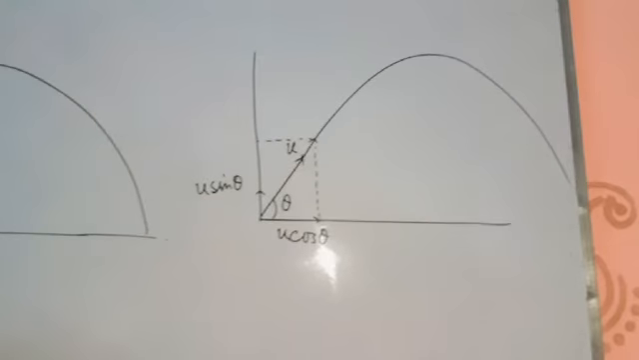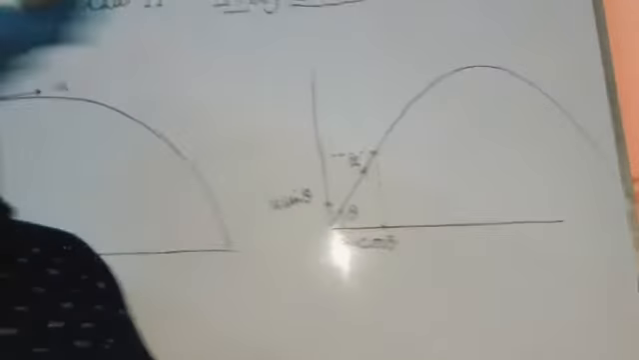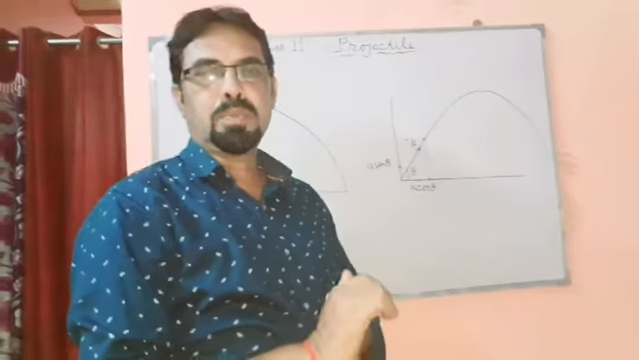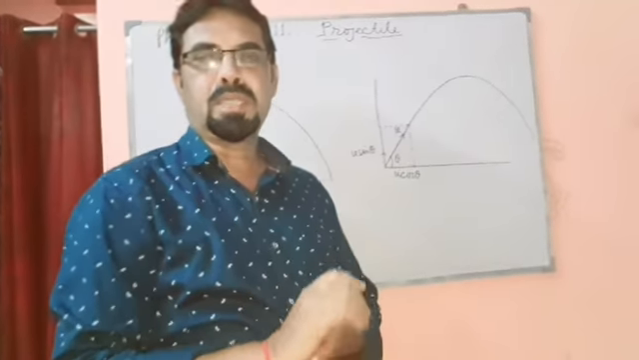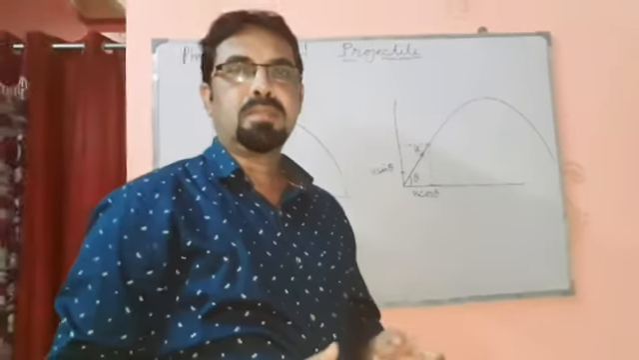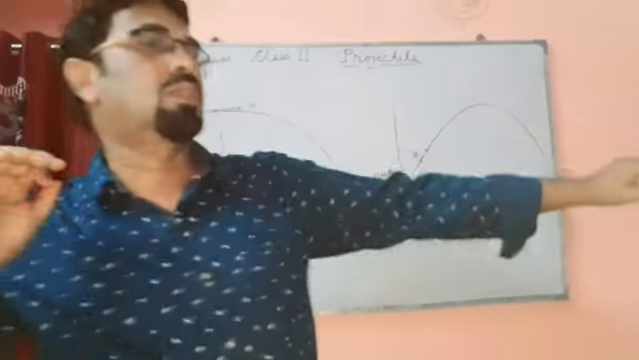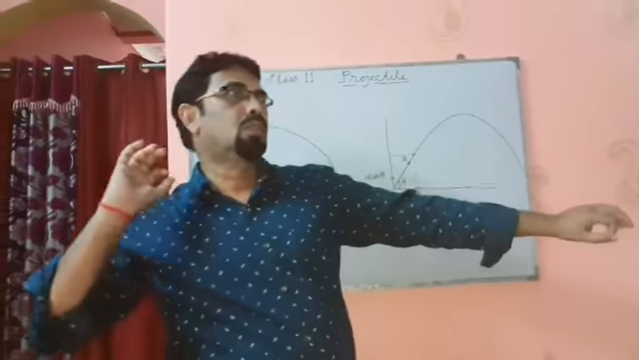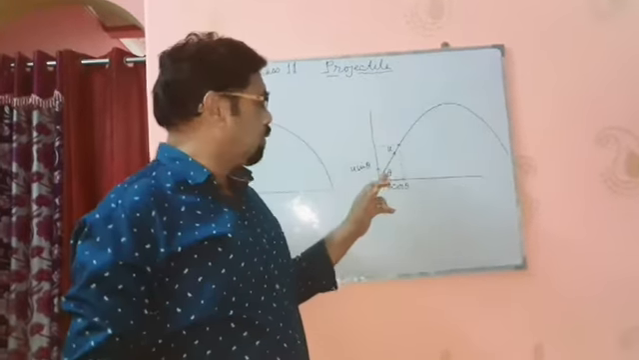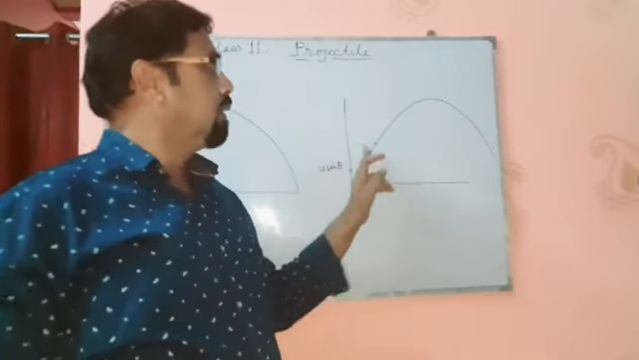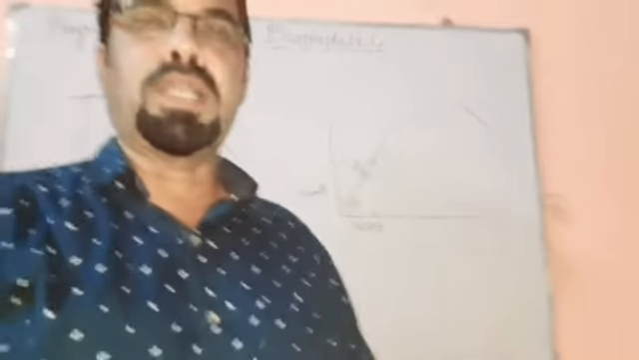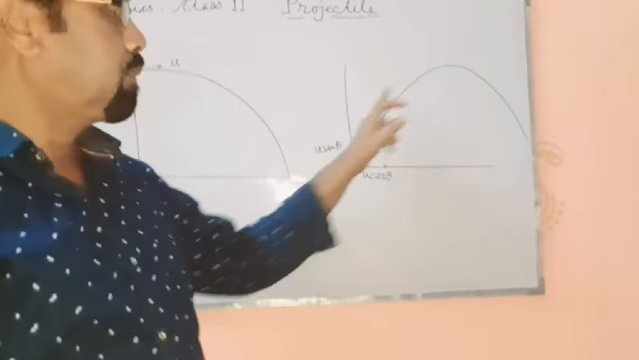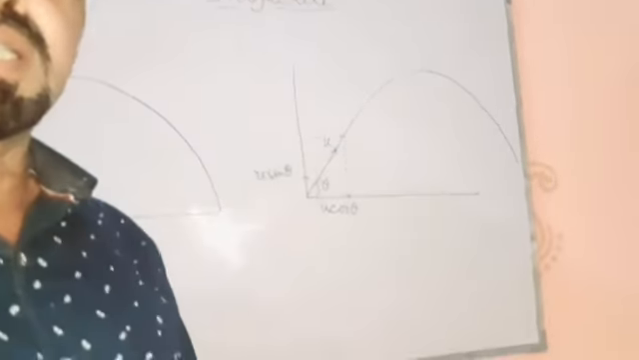So there are different types of examples. Any object when it is thrown in this way is a projectile. In sports, there are competitions like shot put and javelin throw. When we throw a javelin in this way, it also moves in this way. Or in shot put, if we throw at some angle, it also moves in this way. So these are examples of projectile. And this path of the projectile is called trajectory.